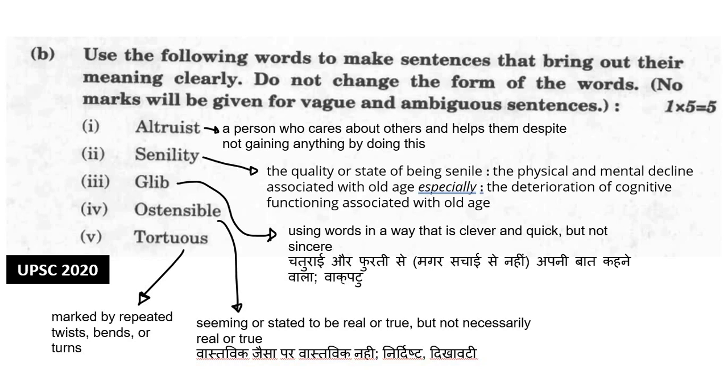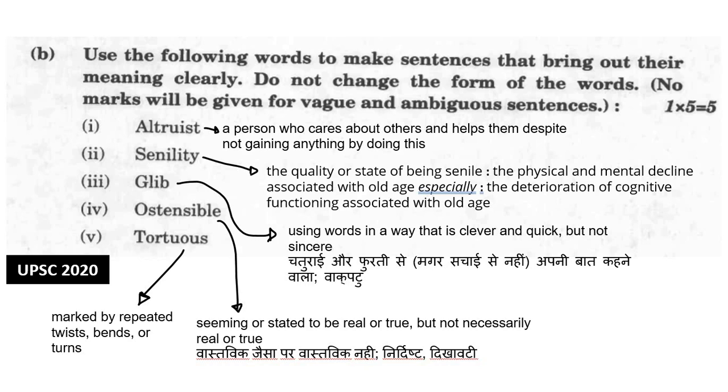Second word is senility. Senility means the quality or state of being senile. That is, especially in old age, when the physical and mental functioning declines in people, that is senility. Now let's make a sentence of senility. The old man was showing unmistakable signs of senility. Okay, that can be the sentence. Or he is yet in green vigorous senility. Or they will look sharp for signs of senility and increasing pain in a patient.